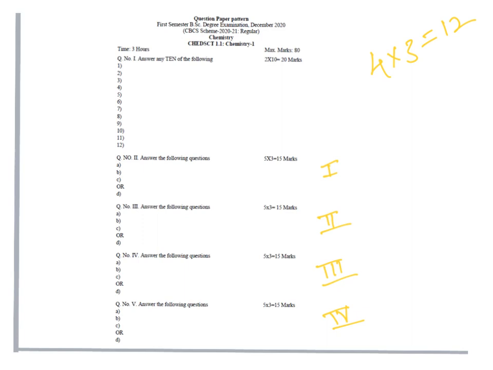And here in question number 2 you have to write 3 questions, 3 into 5, 15 marks. In these 3 questions, A and B are mandatory. You can opt for C or D, either C you can choose or D. Similarly, C or D in question number 3, question number 4 and question number 5. That means every unit is equally contributed in the question paper. There will not be any choices for that.